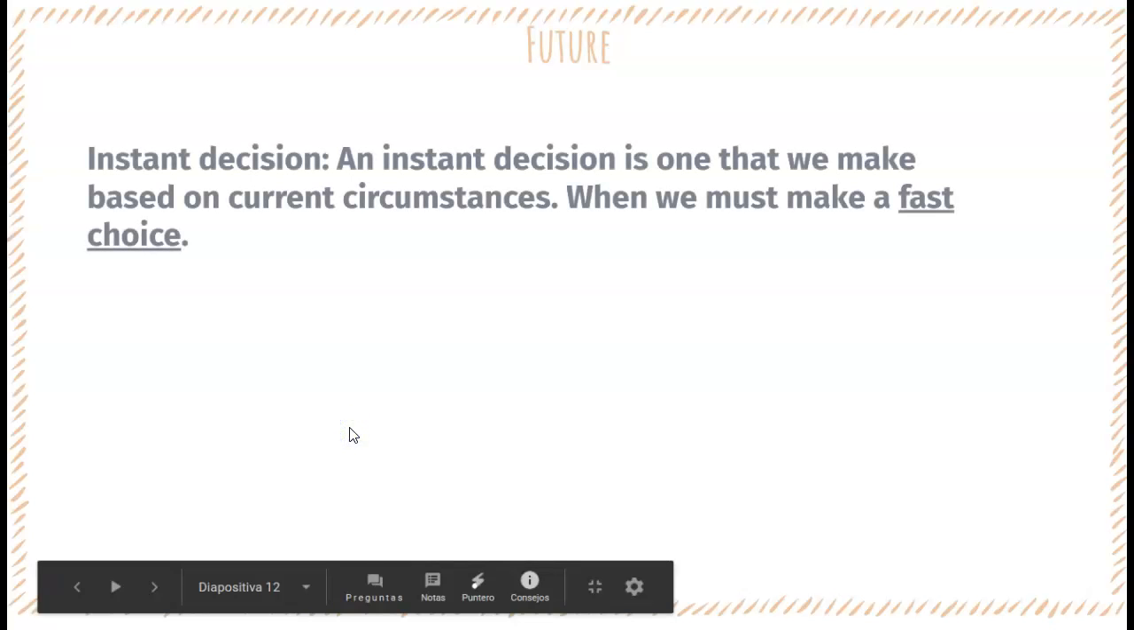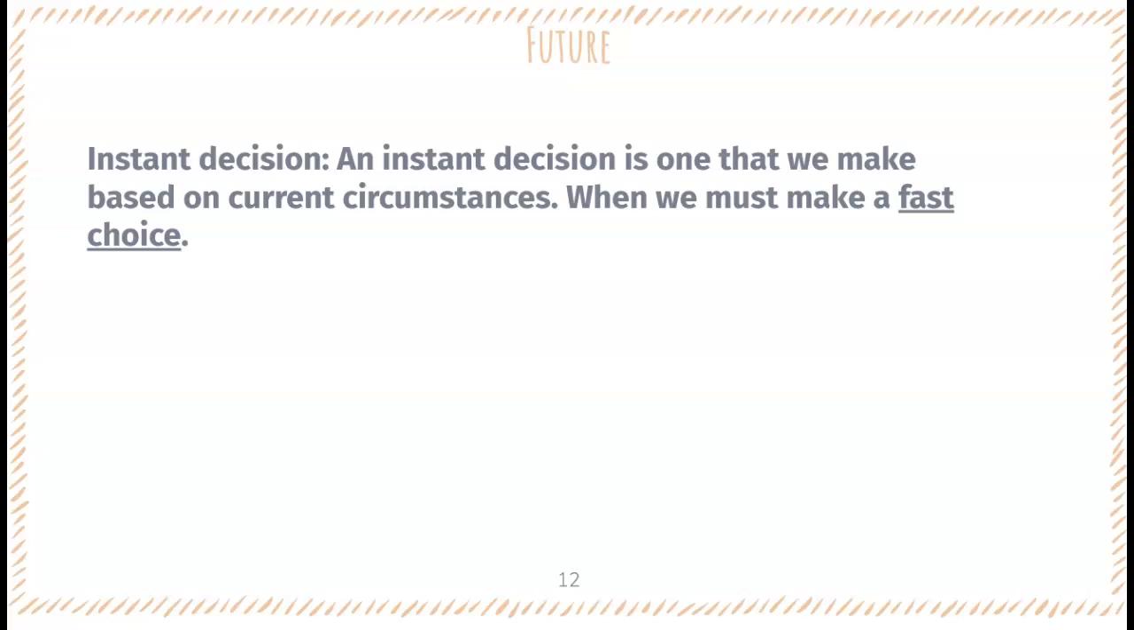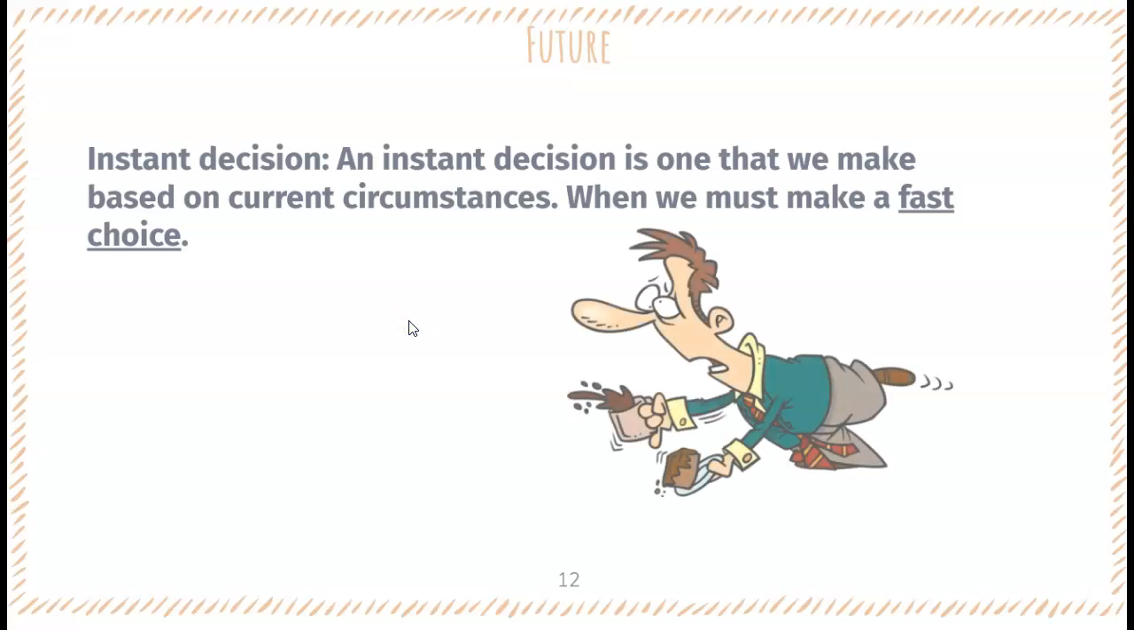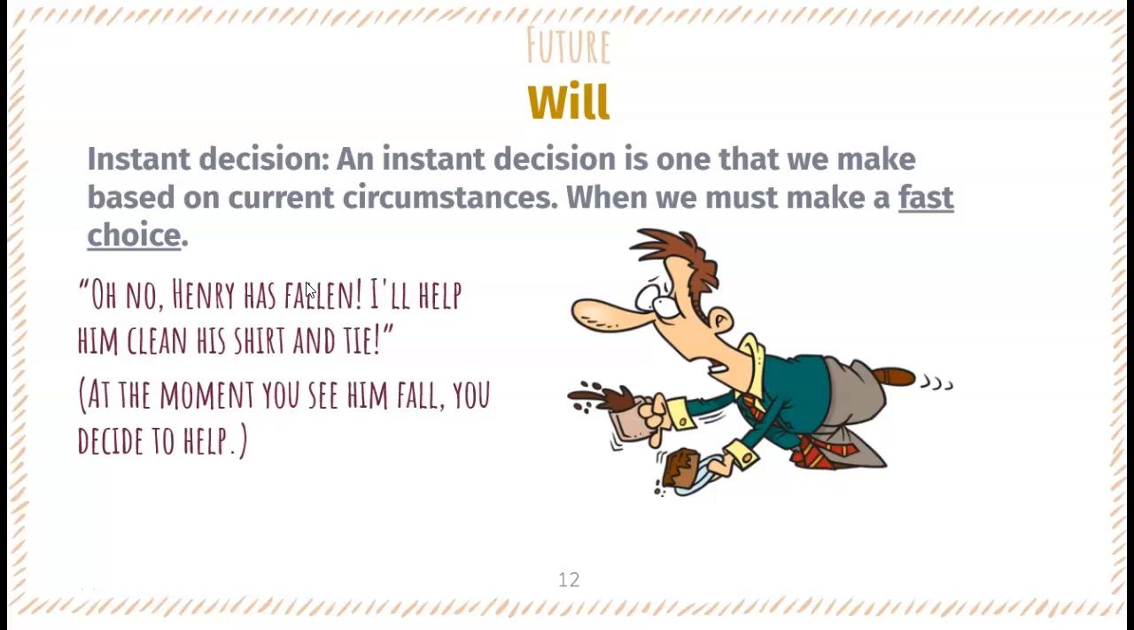Okay, so guys, can you guess? Please tell me, what is the structure we use for instant decisions? An instant decision is one that we make based on current circumstances, when we must make a fast choice. Exactly, that is will. For example, oh no, Henry has fallen. I'll help him clean his shirt and tie. At the moment you see him fall, you decide to help.